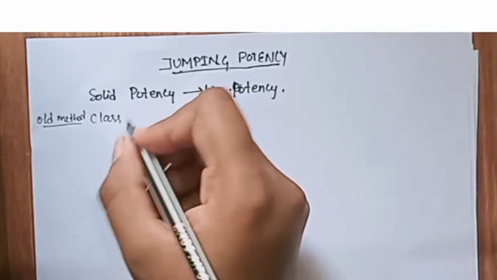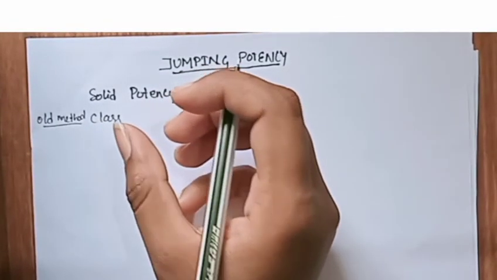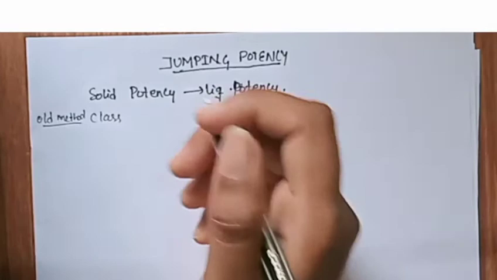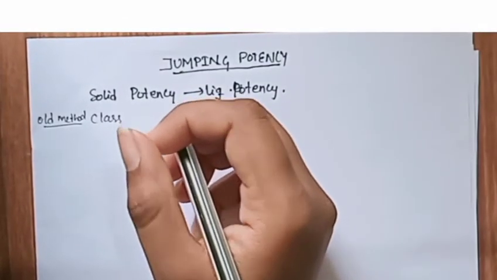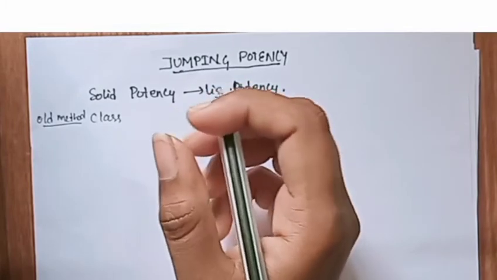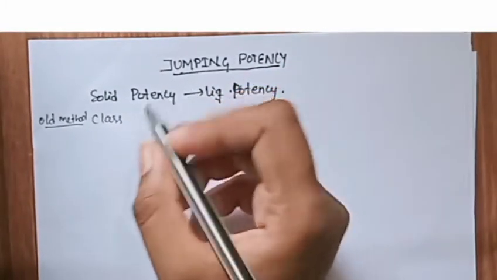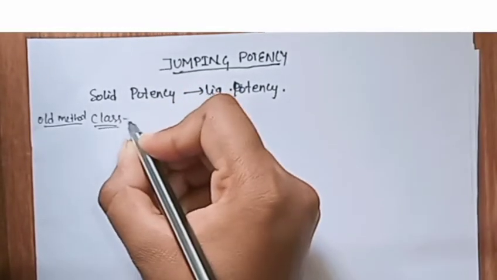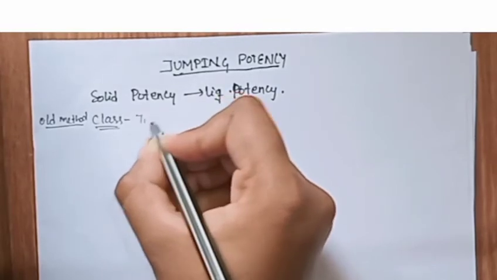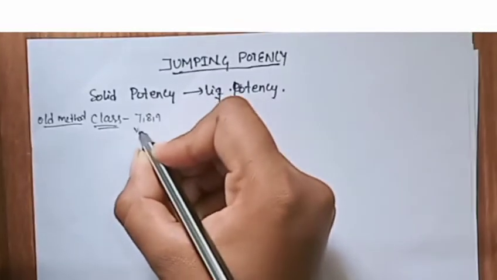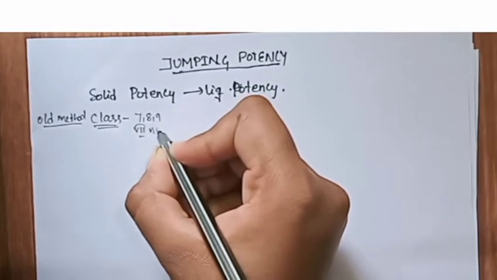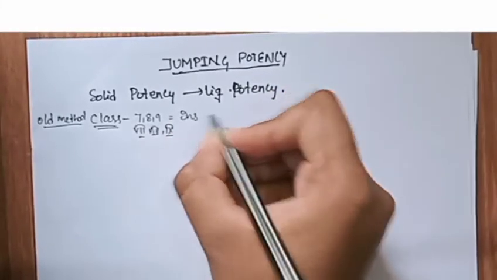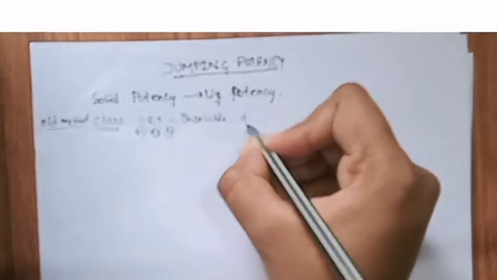What are the classes? Classes are the sources of a drug from which the homeopathic drugs are prepared. They are divided into many classes according to solubility in water, liquid or alcohol. Classes 7, 8 and 9, written in Roman numerals, are the classes of insoluble drug sources.